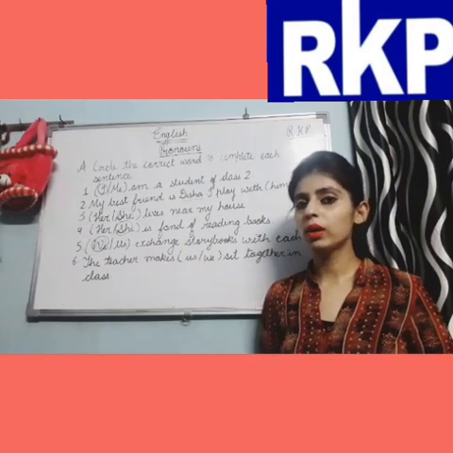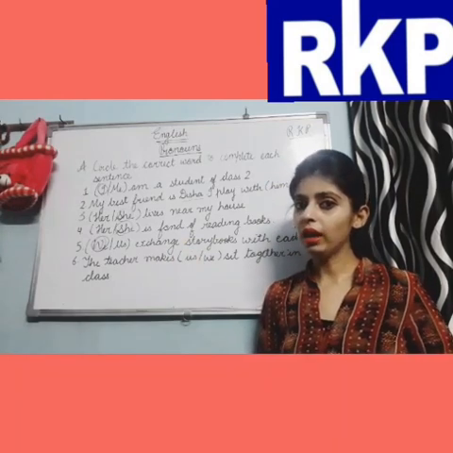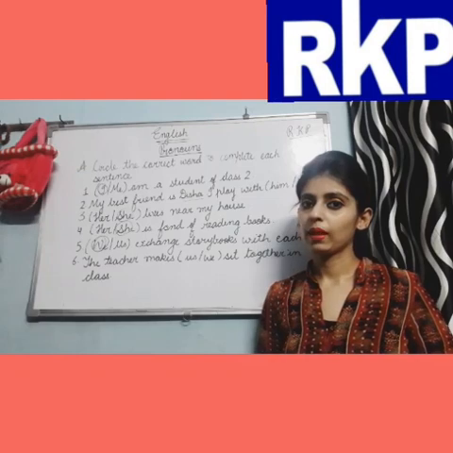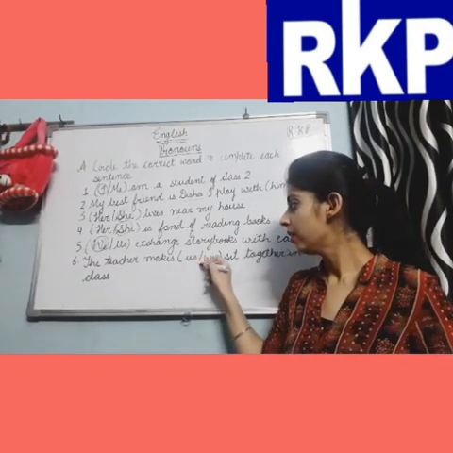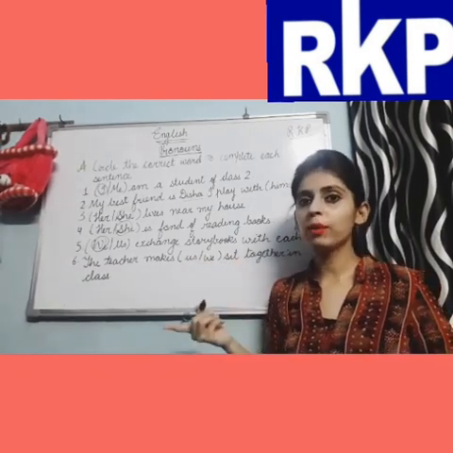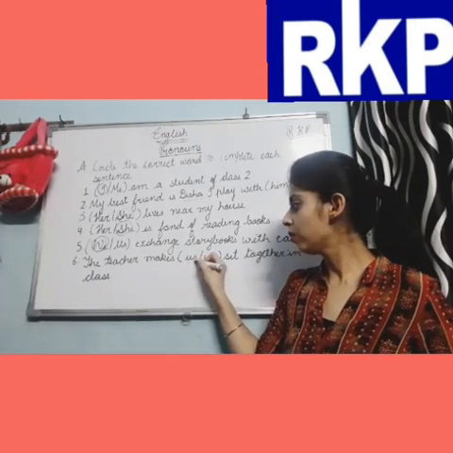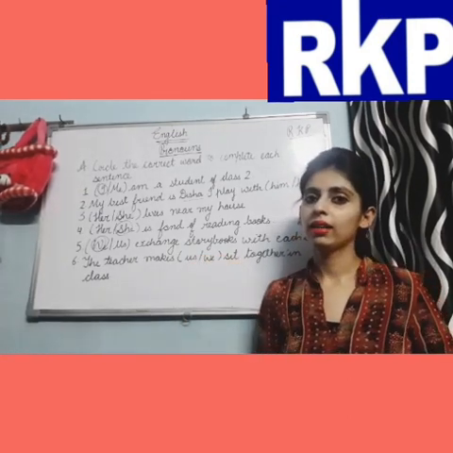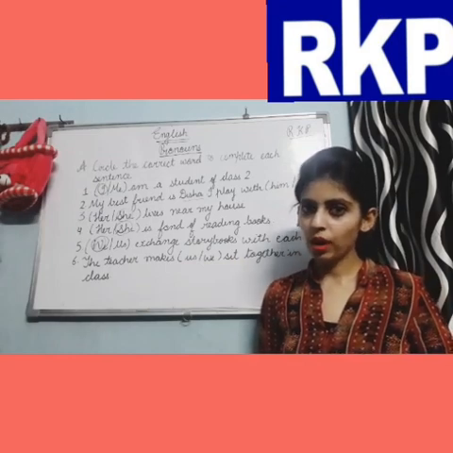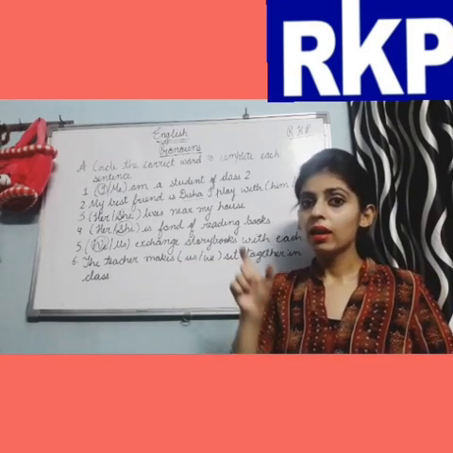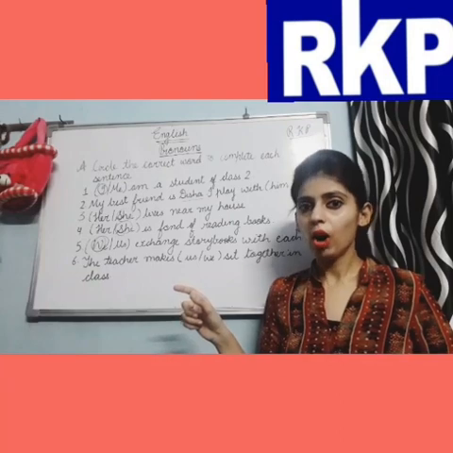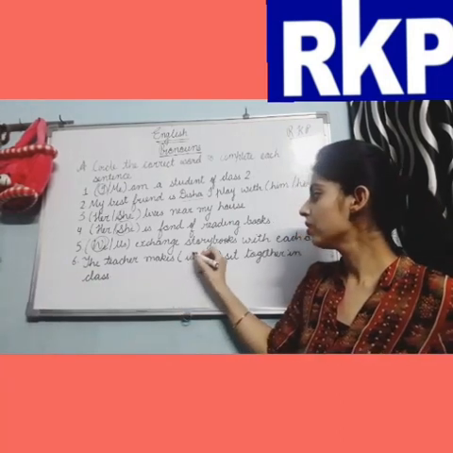Now tell me which word will come here? We or us? Here we have to use an object pronoun. Which is the object pronoun? We is the subject pronoun and we becomes us for object pronoun. So we will use us.